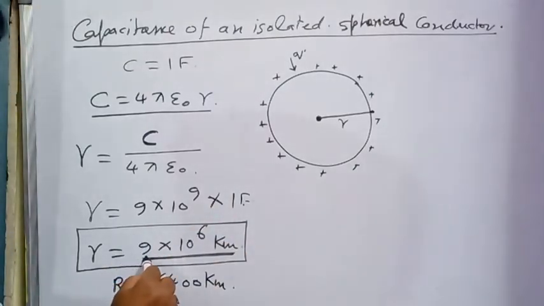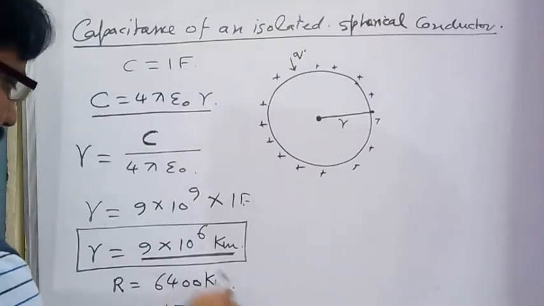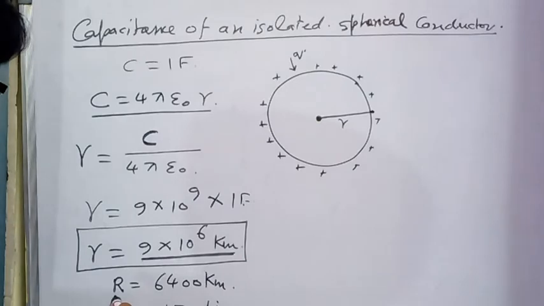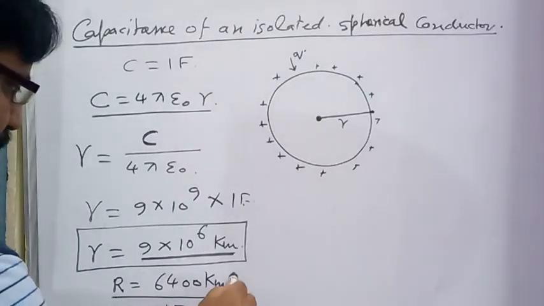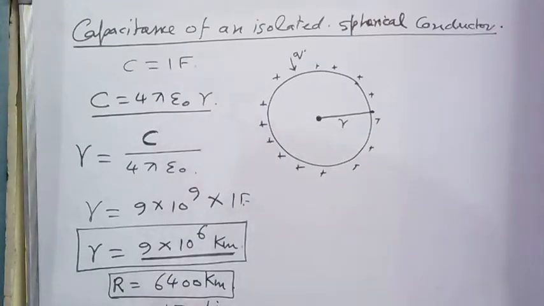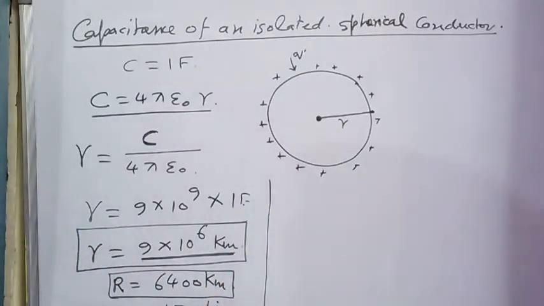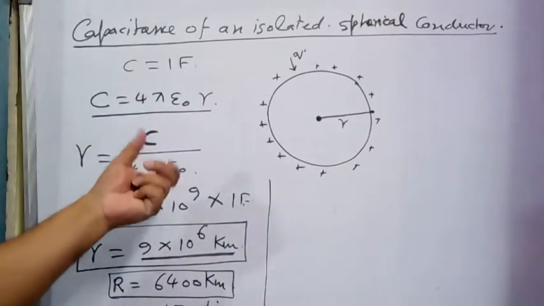And this radius of the conductor is about 1500 times the radius of the earth, that is 6400 kilometer. So you can imagine the size of the unit farad is very large. For normal conductors, we cannot use the unit of capacitance as farad.